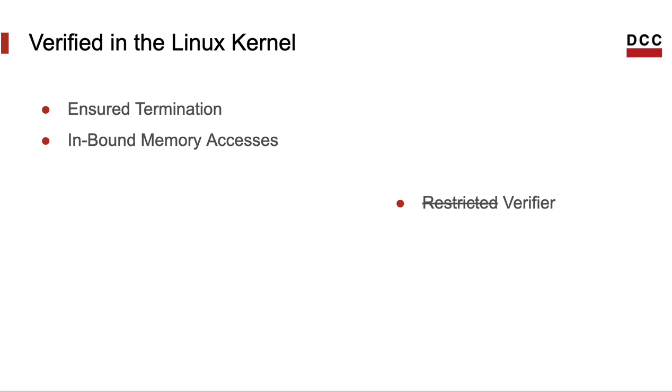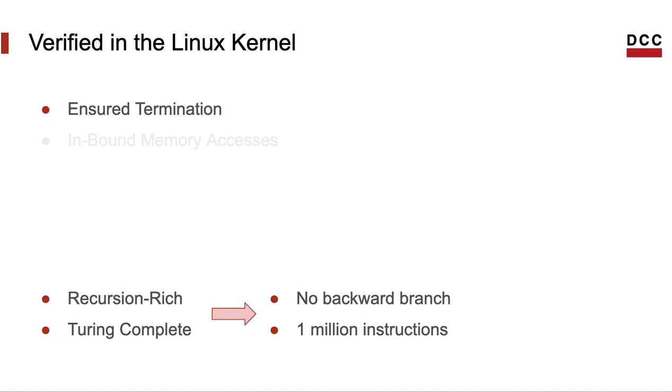There are two properties in particular that will be very important to us. First, every eBPF program terminates. Second, every memory access will happen within allocated bounds. Ensuring termination is quite challenging in our context. We are compiling a functional programming language that's Turing complete to an environment that's not. So there will be programs that we cannot compile.